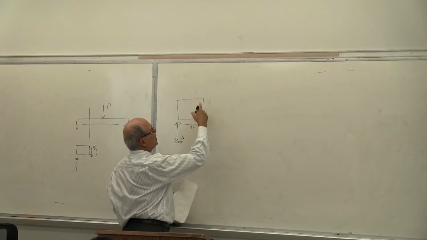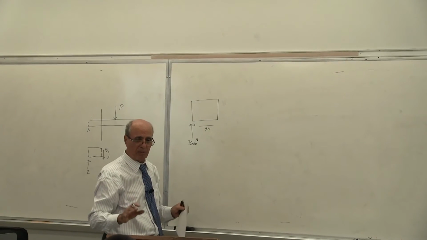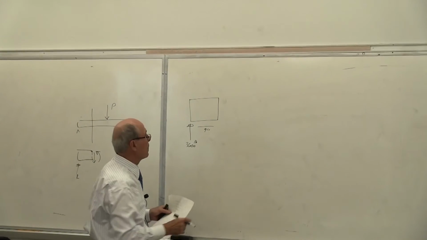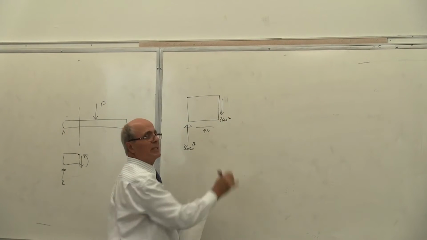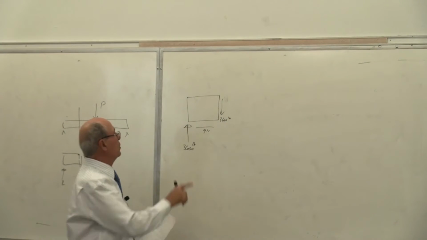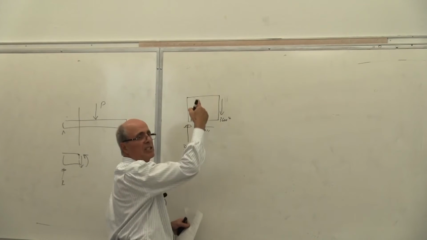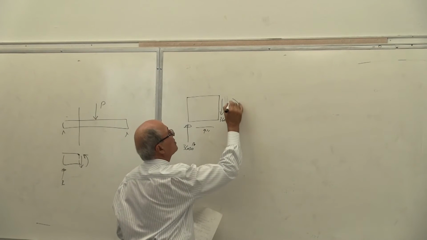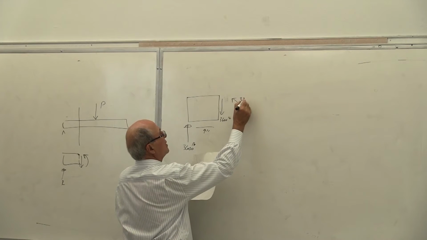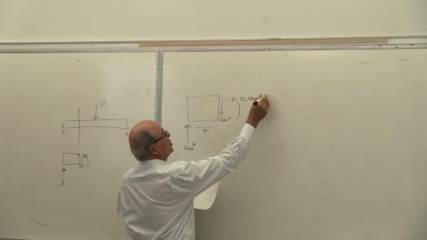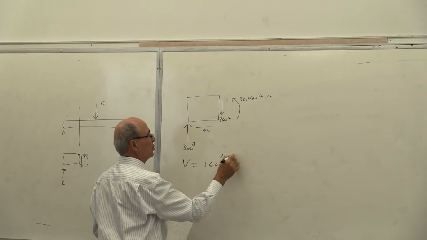Therefore, in this cross-section at 9 inches, this is what they are asking us to do. This is just for the purpose of, again, showing you what's happening. You have a shear force of 3,600 pounds going down, yes or no? You have a moment which is 3,600 times 9. Action is here, the reaction is there. Is that correct or not? And that becomes equal to 32,400 pound-inch. In other words, the shear force is equal to 3,600 pounds going down.